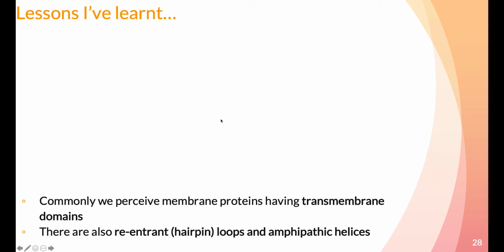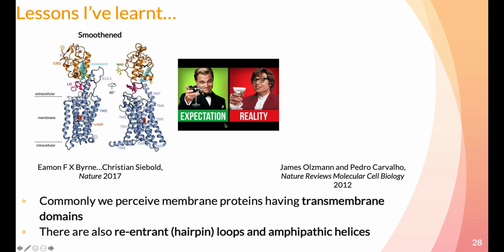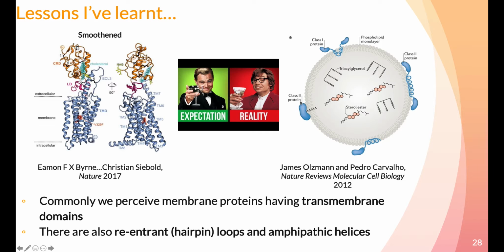Early on in grad school, I used to perceive membrane proteins as having transmembrane domains only, but later learned of these other structures that pin membrane proteins down, the loops and amphipathic helices, which have effects on protein function, localization. For example, lipid droplet proteins are characterized by these hairpin loops and amphipathic helices. Squalene monooxygenase is actually found on lipid droplets too, but why it's there or how it gets there is actually not known yet.